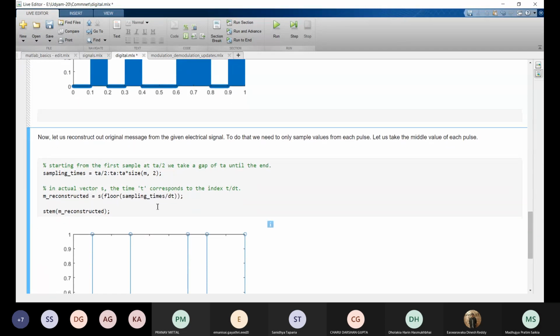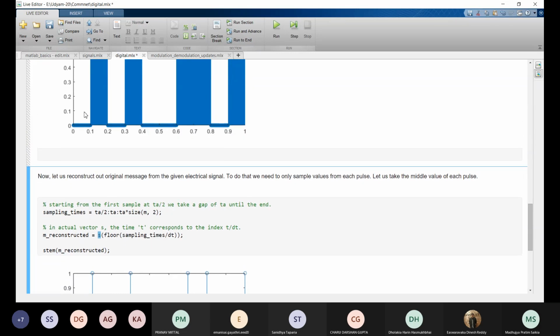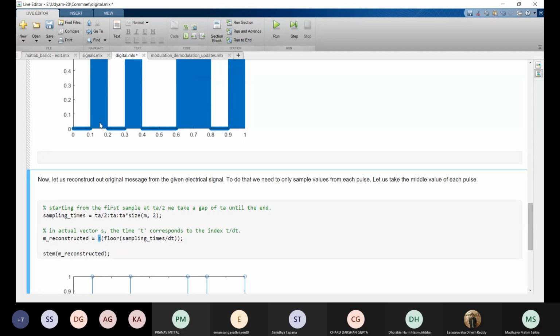Because sampling times by dt will give the index for which we have to find the value of s. So sampling times by dt will give us some large value, and putting that large value into s, our function electrical pulse, will give us the value at each pulse duration.